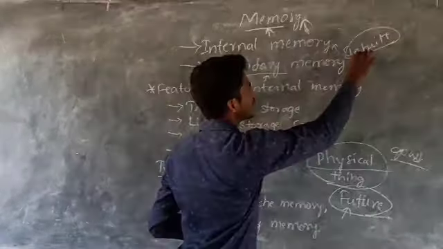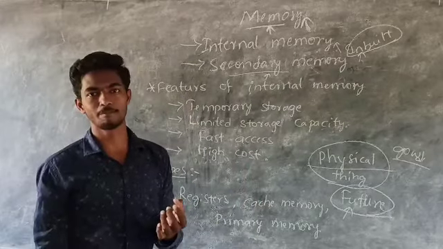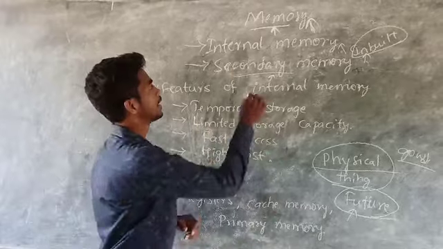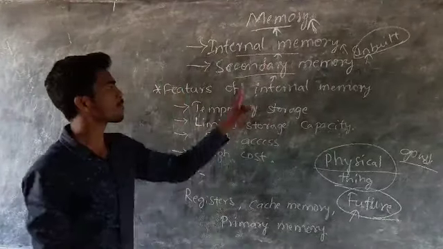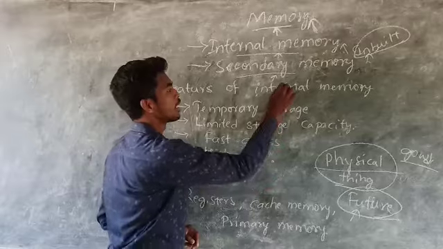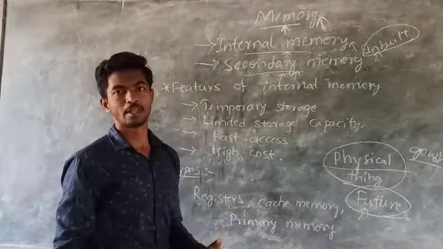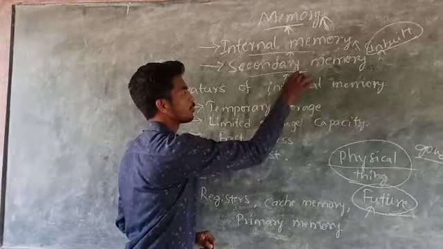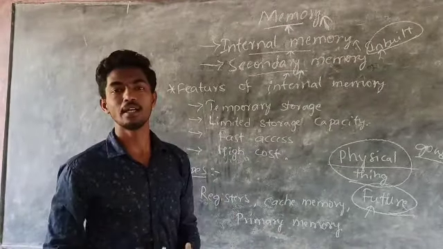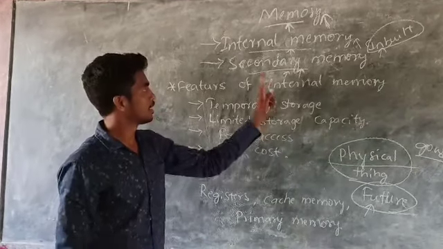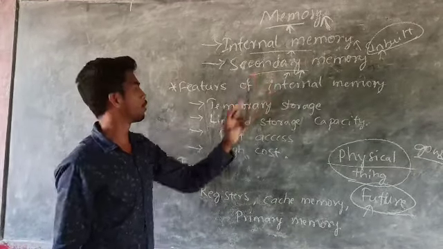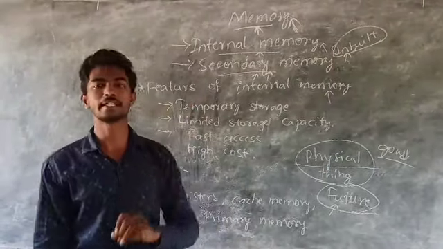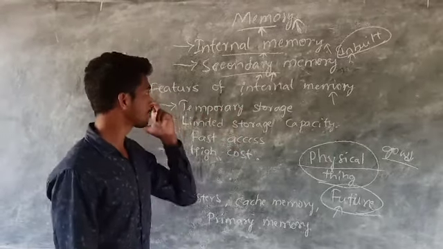They provide the essential memory needed by the computer itself, inbuilt. It is called internal memory, and the secondary one is memory that is expandable by the user itself. If you want to expand the memory of a computer, that is called secondary memory. Now let us have a brief explanation about internal memory.